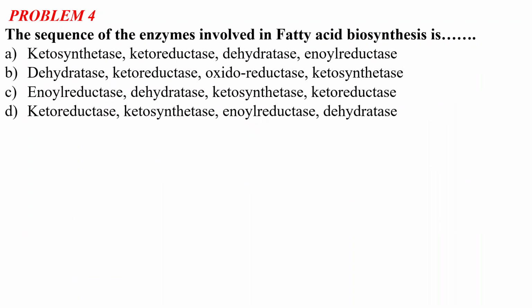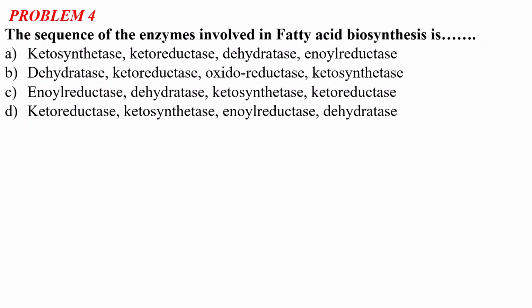So the next problem says that the sequence of the enzymes involved in the fatty acid biosynthesis is: option A, ketosynthetase, ketoreductase, dehydratase, and enoyl reductase. Option B, dehydratase, ketoreductase, oxidoreductase, and ketosynthetase.